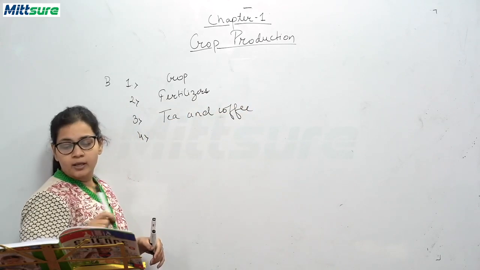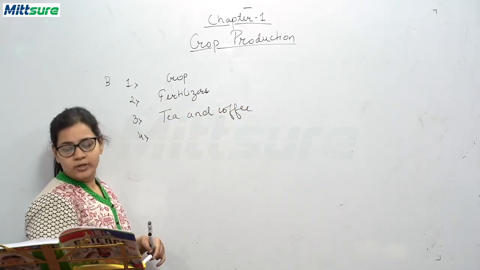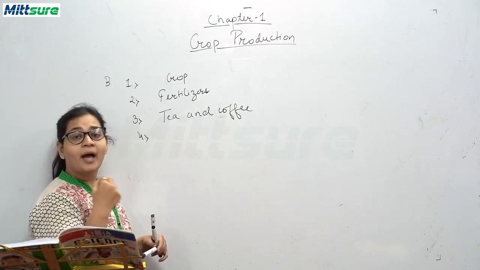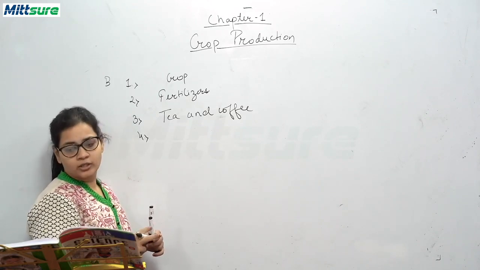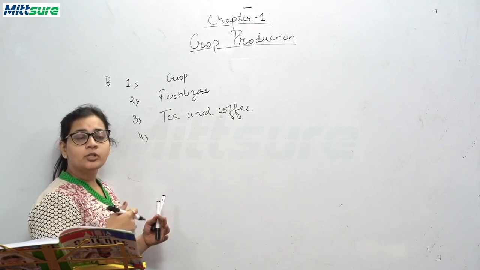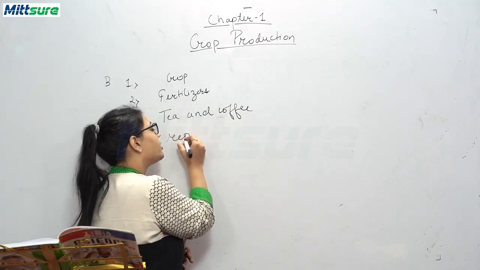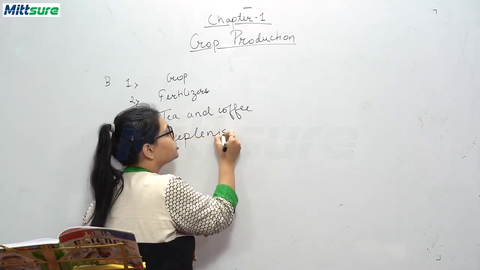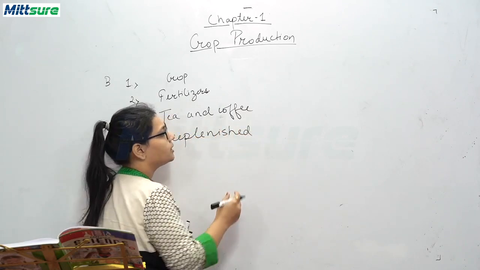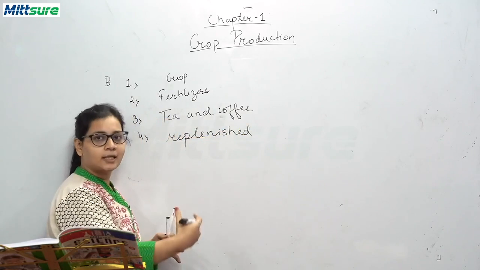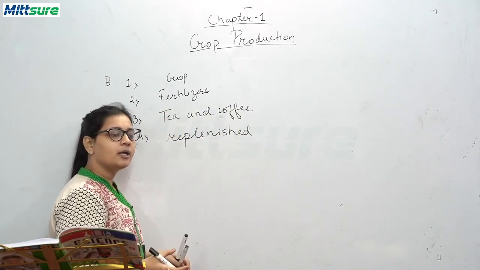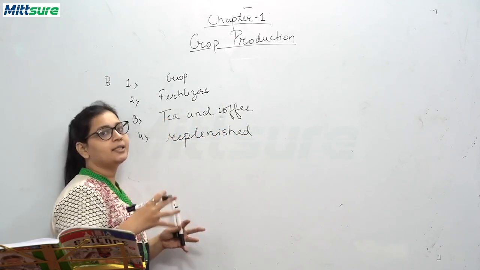Fourth, used up soil nutrients are replenished by soil rotation. That is, the used up soil nutrients are replenished. Replenished means they are accumulated back in that place again.